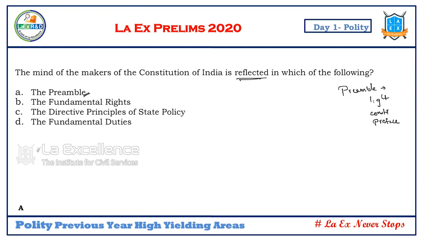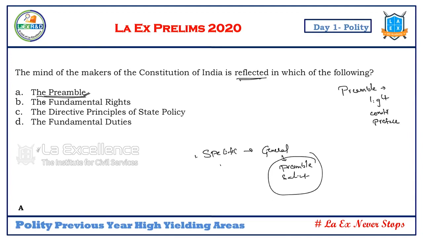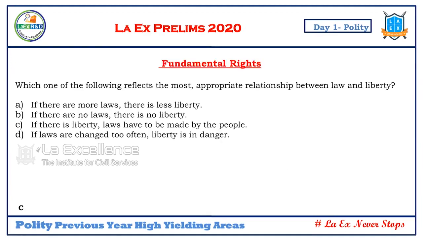The Preamble is a general thing. As I said, questions are moving from specific to general, so the Preamble is an area related to the general. Then the salient features of the Constitution are also related to general areas. So the Preamble is a general area, and you need to have complete control over it. So the mind of the constitutional makers is reflected in what? The Preamble. Next is law and liberty.